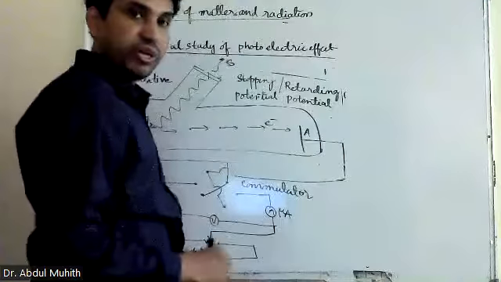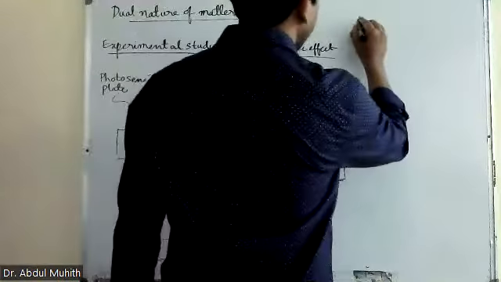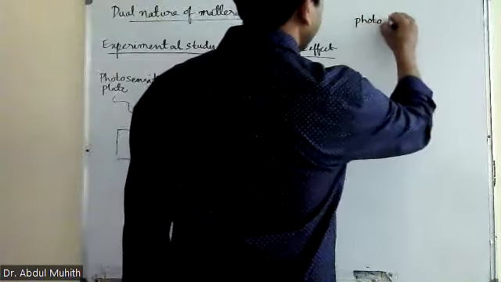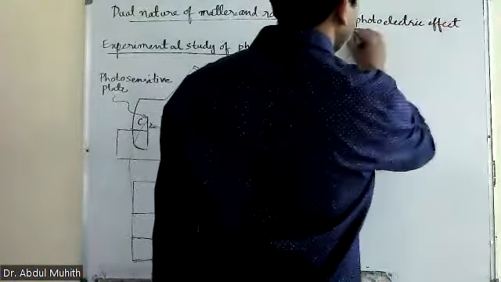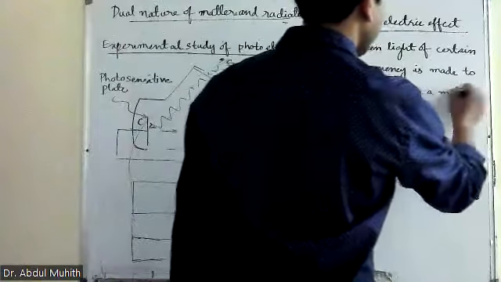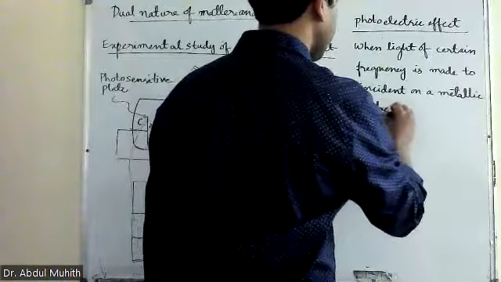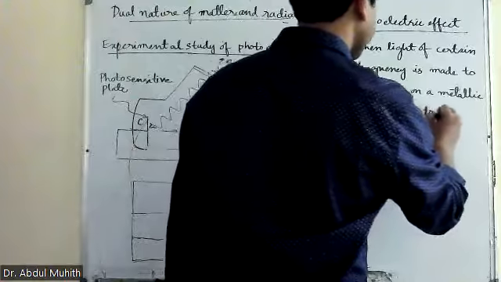First I will write the definition of photoelectric effect, then work function. Okay, so photoelectric effect. It says, when light of certain frequency is made to incident on a metallic surface, electrons are ejected out.